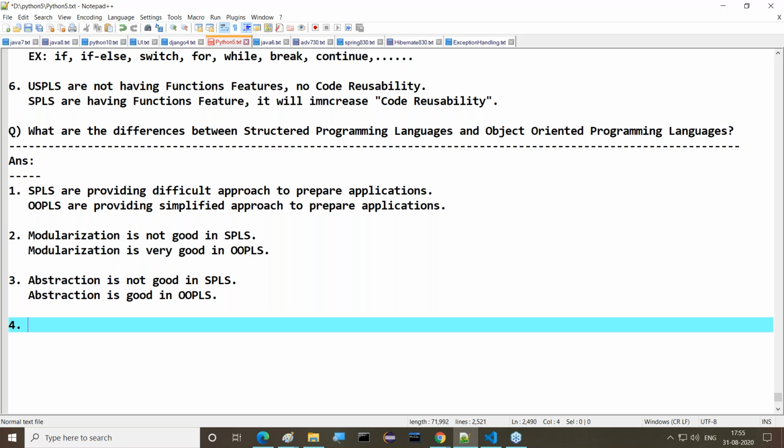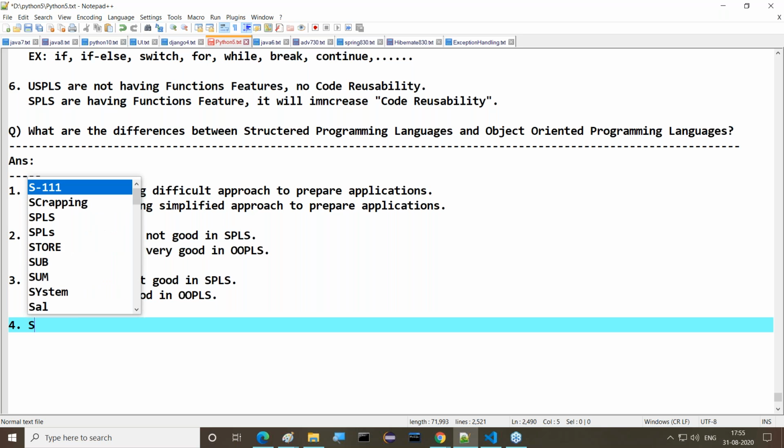Hidingness. Next one: whenever abstraction comes, automatically we get security. Wherever hiding comes, protection will come. Whenever the data is hidden, protection comes for the data, so security is increased.